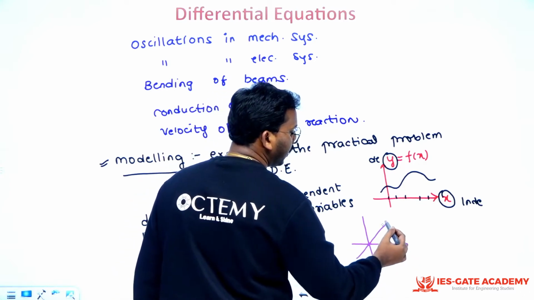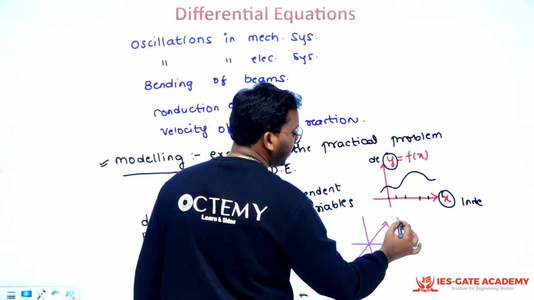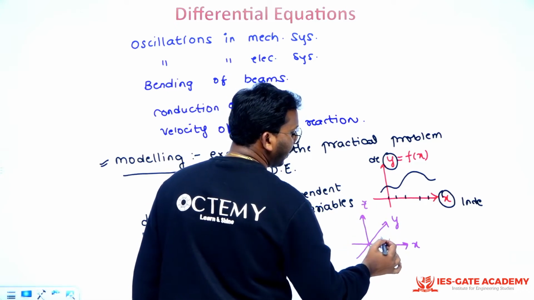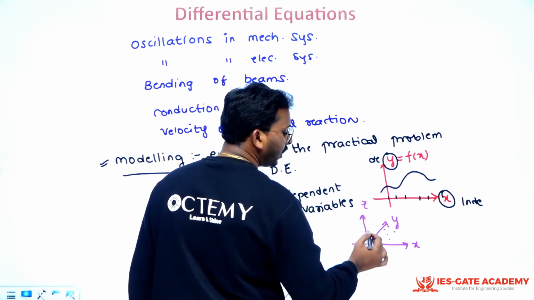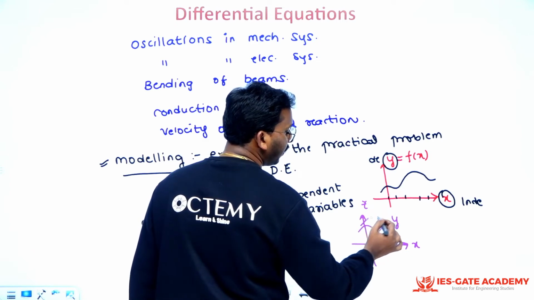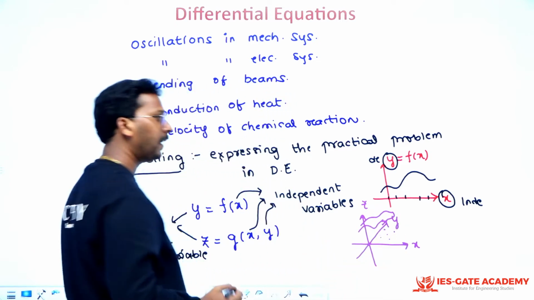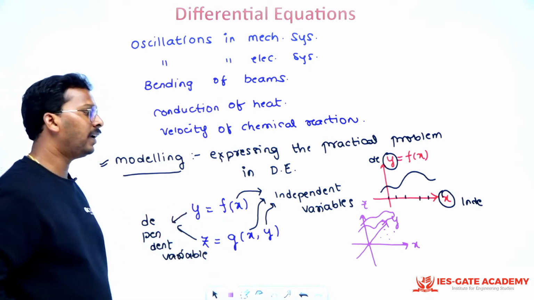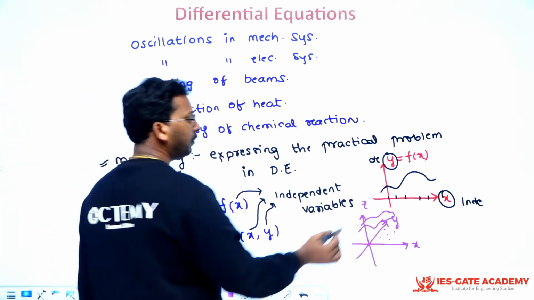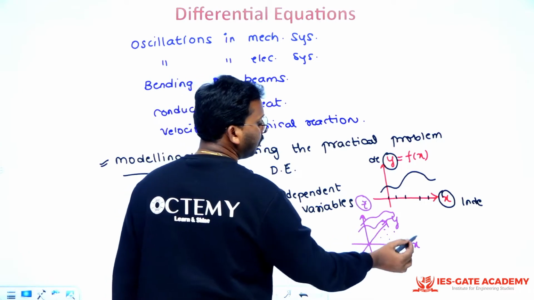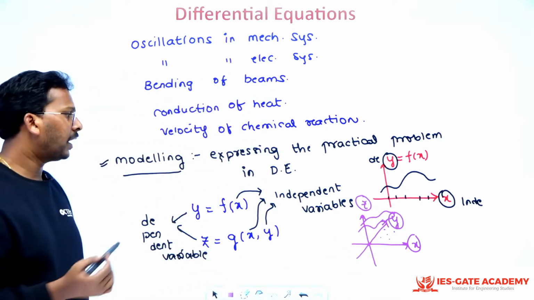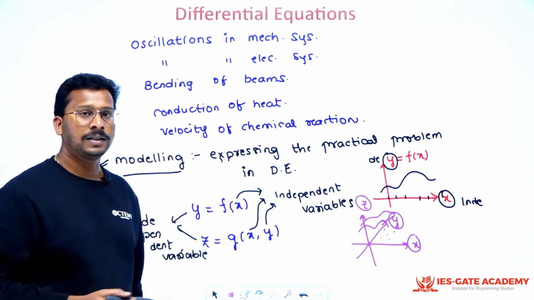Say this is your x, this is your y, then this will be your z. So based on the different values of x, y you choose, you will get a sheet like this, right? You will get different values of f of x comma y. So that's why this will become dependent and this will become independent, right? Okay, sir. So why are we actually talking about this dependency and independency?